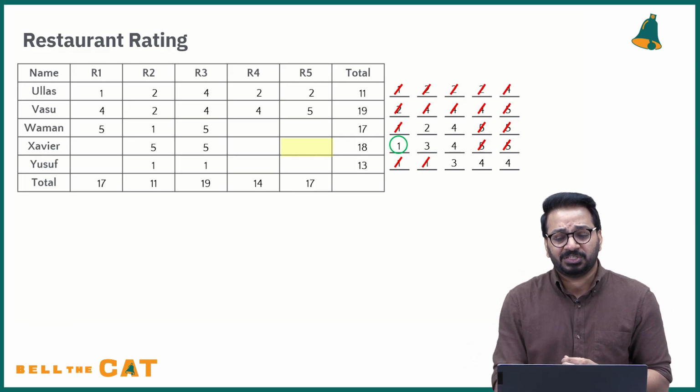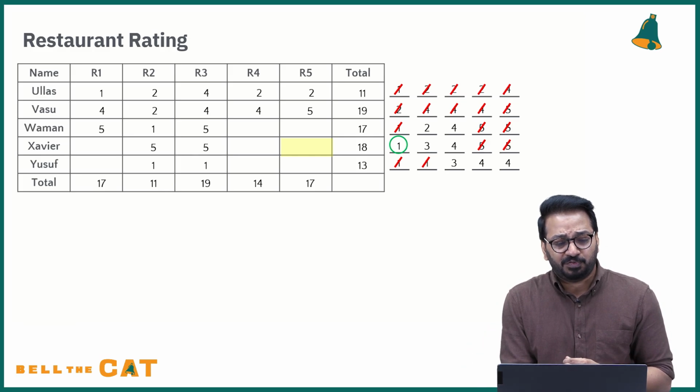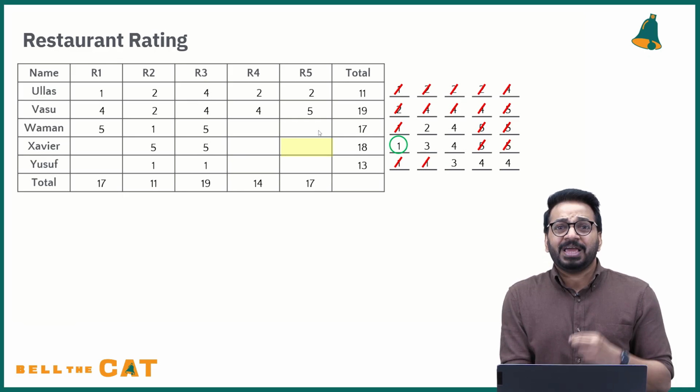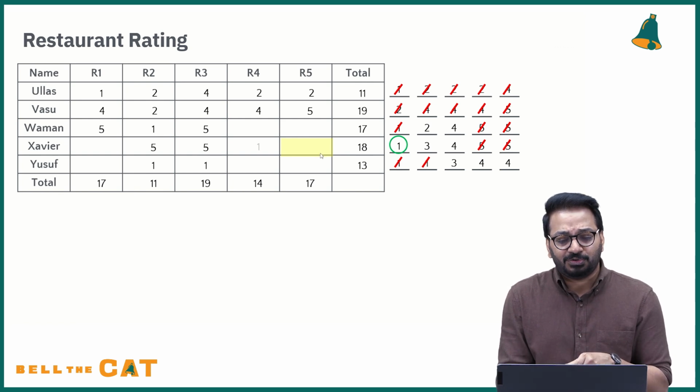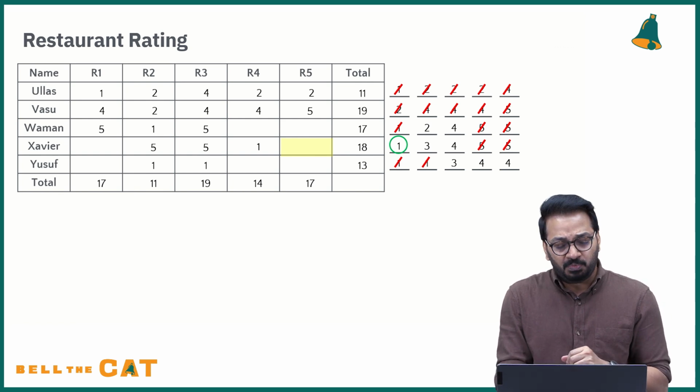Only 4, 5 combination. Do I have a possibility for 4 and 5 in the 2 remaining places of R5? Is there a possibility of a 4 and a 5 here? No, because the only options I have are 2 and 4, and here the only options I have are 3 and 4. So I can get 2 4s, but I cannot get 1 4 and a 5. So this is also not possible. This is where the 1 has to go.